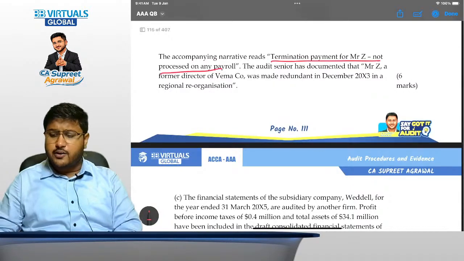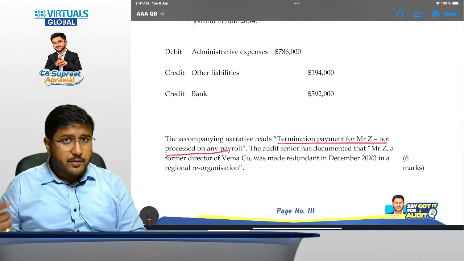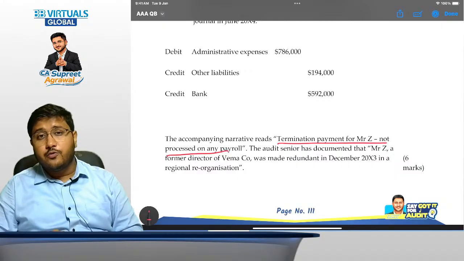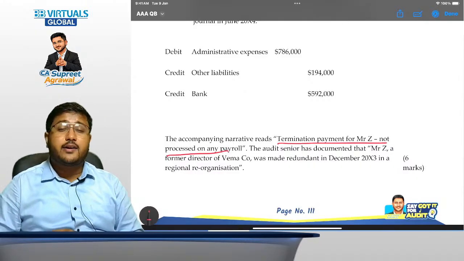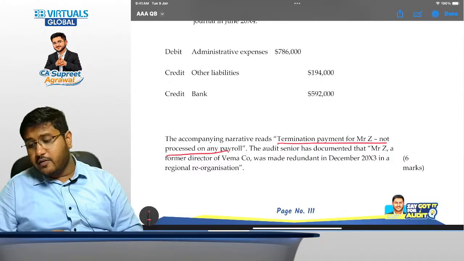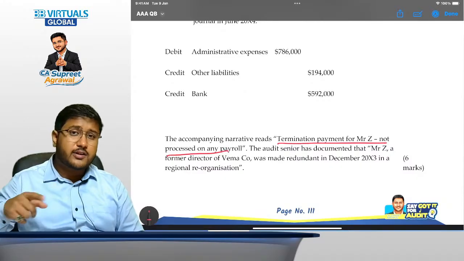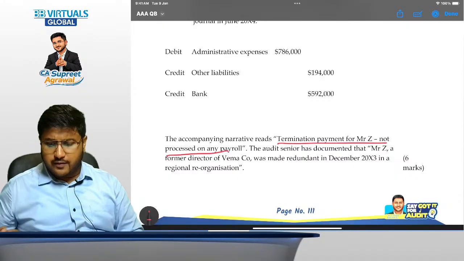What audit procedures will you be performing? We will be discussing that. Recalculation: we will recalculate the amount to be paid to Mr. Z. We will be inquiring why such an entry has been made. We will be obtaining a confirmation from Mr. Z as to whether he has received the payment and under what heads, and whether taxes have been paid or not. Then we will be discussing the observation procedure, whether all termination payments route through that or there was a special provision regarding it. So all of these things are very important.